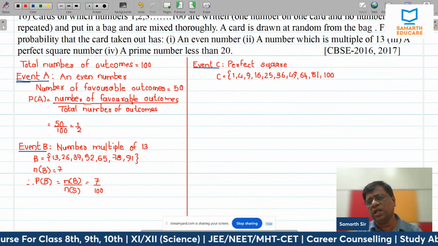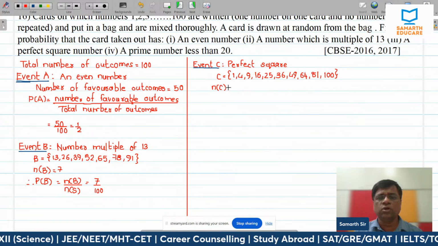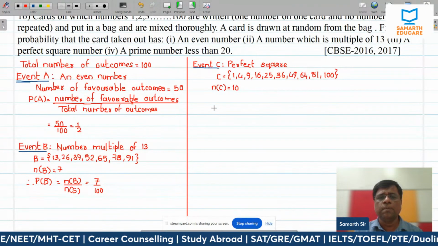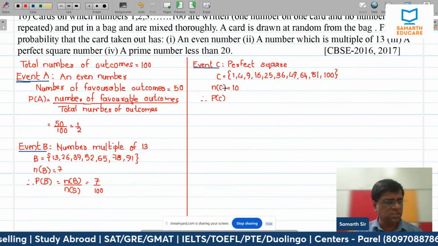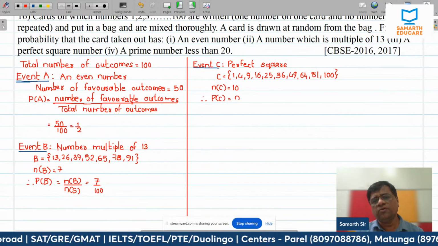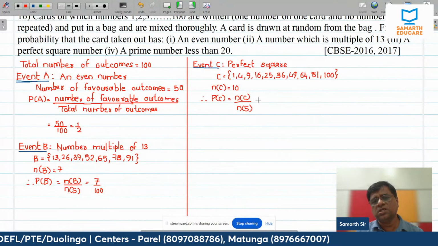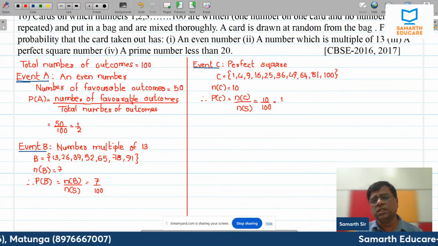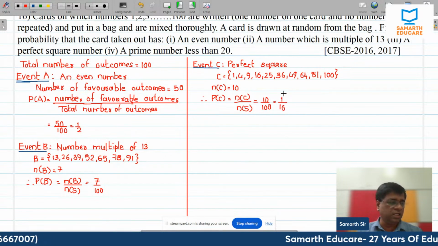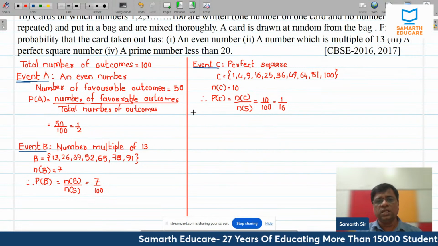So we have only 100 tickets, so I have to stop here. I can see here number of favorable outcomes is 10, and that means probability of event C is number of favorable outcomes divided by total number of outcomes, which is 10 upon 100. If asked in percentage, I'll write 10%, or I can say it 1 upon 10, or I can say 0.1, depending upon what the question asks.